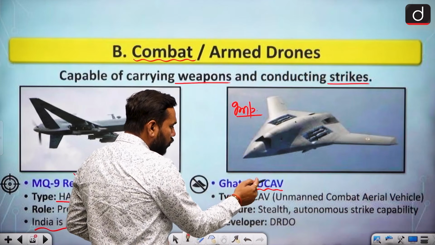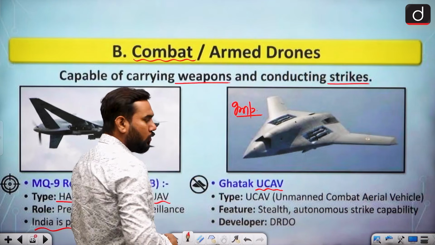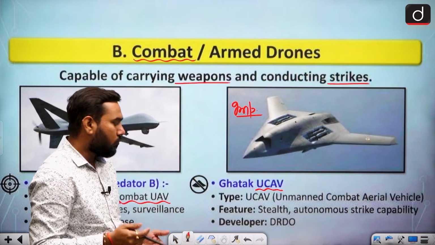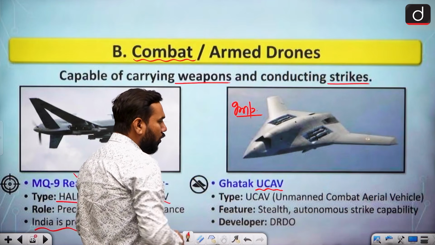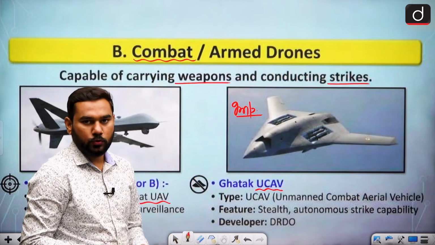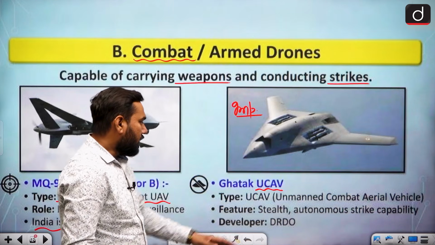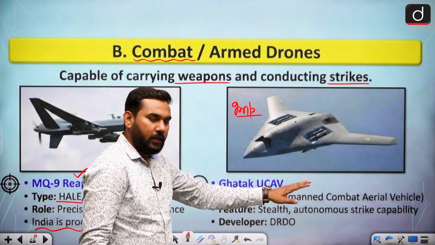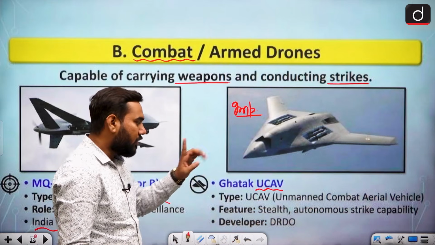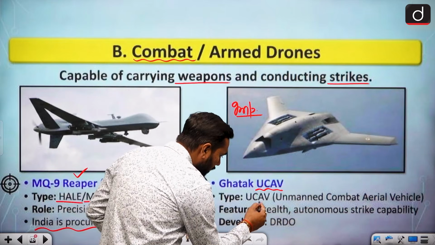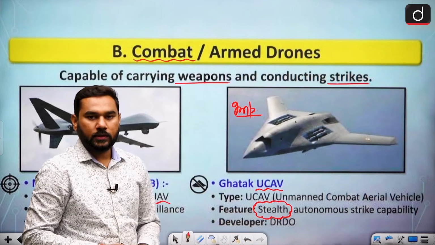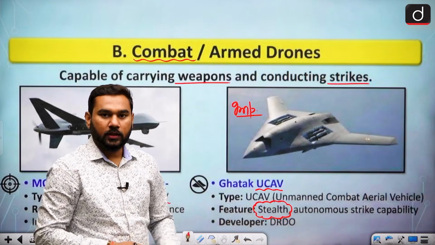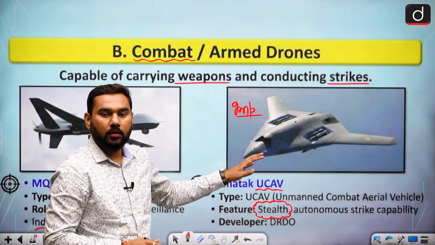Again, you know the UAV word, and the C word is for combat, meaning having a weapon. But why do I say that this is the most important one? Recently it is in the news, because they have the unmanned combat aerial vehicle. That concept is there. But the most important word is having the stealth technology. And you know what stealth technology is? They cannot be caught by radar.